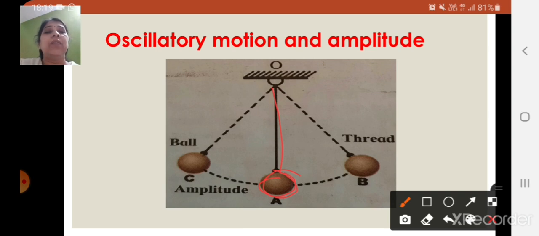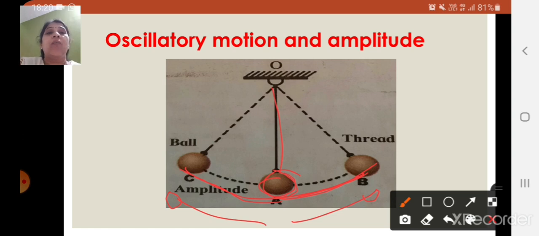So what will happen? This pendulum will go to B, right? From B to A to C, again from C to A, and A to B it will go. So the maximum distance traveled by this pendulum from the original position A to this extreme point B or extreme point C is called the amplitude of the oscillation. And in this figure, AC is the amplitude of oscillation and AB is your amplitude of oscillation.